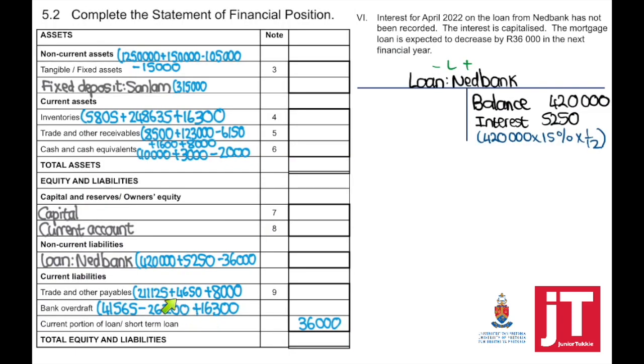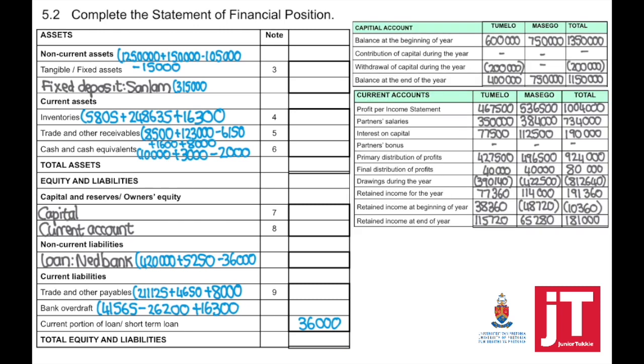So on my statement of financial position, we are going to add the interest, 5,250 minus 36,000, and that goes to the current portion of loan or short-term loan.